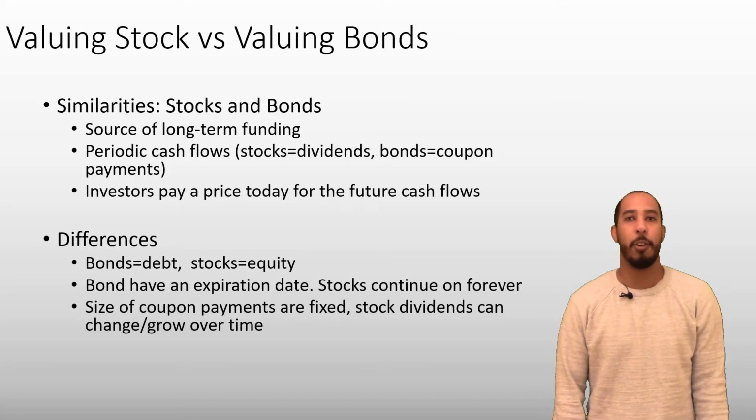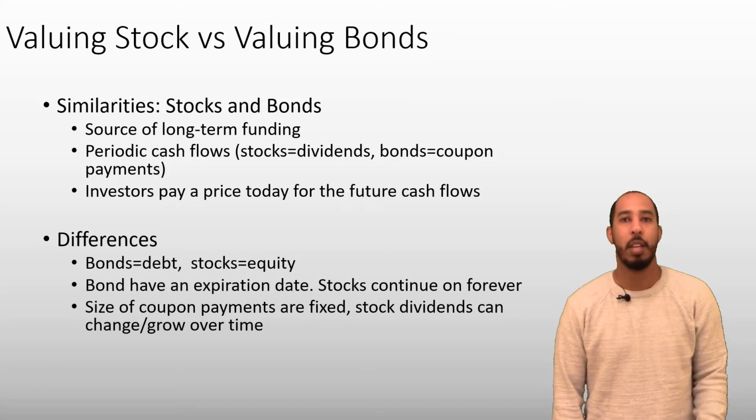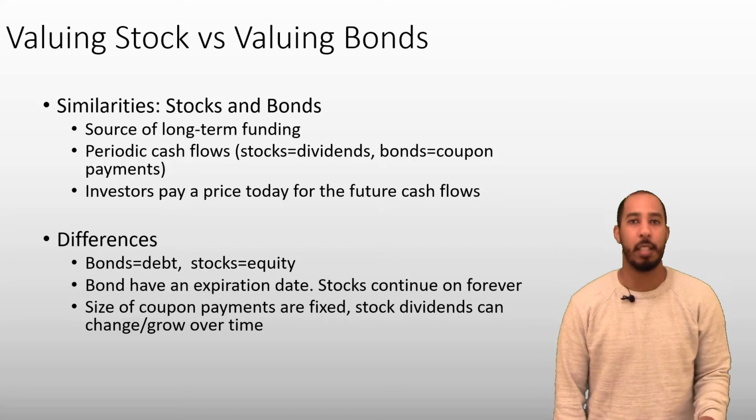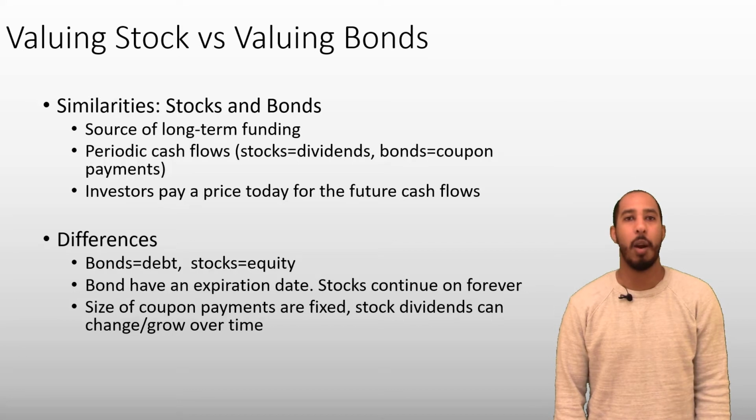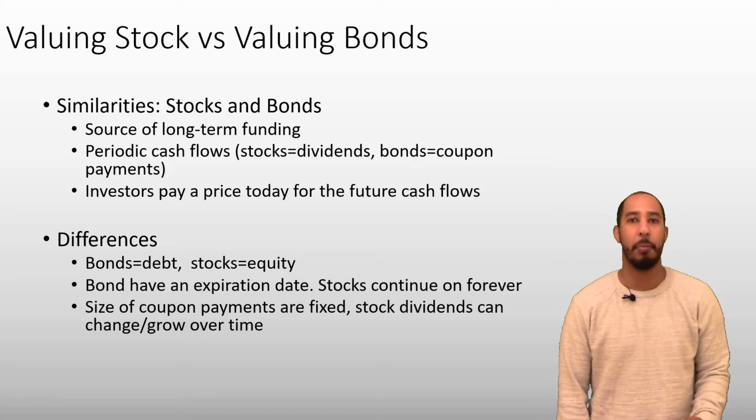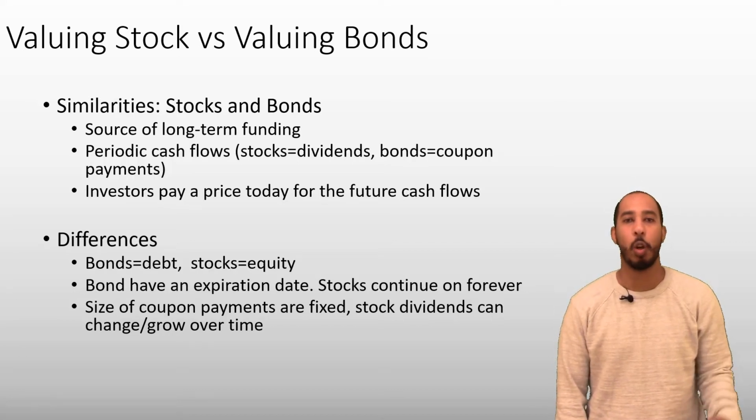Stocks and bonds also differ in the characteristics of their cash flows. Coupon payments on a bond are fixed. You would get the same interest payment each period. The dividends on a stock, however, do not have to be the same each time. Dividends often change or grow over time.